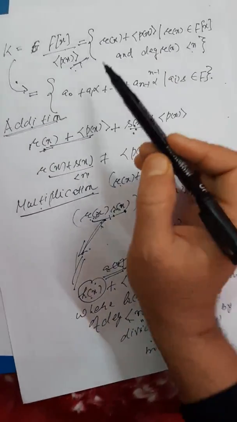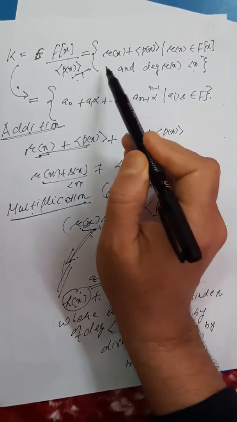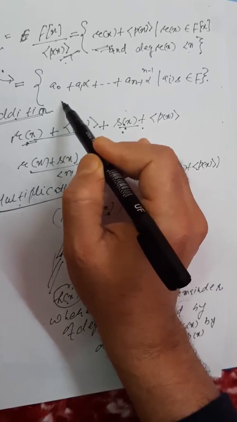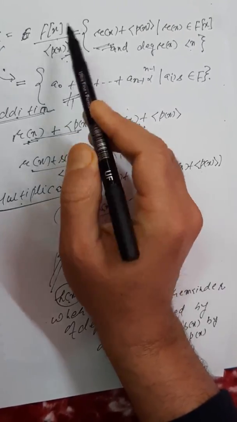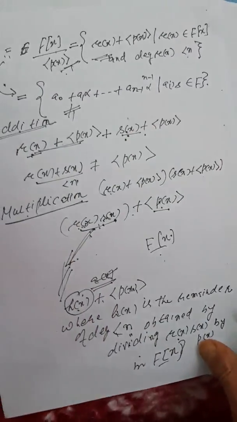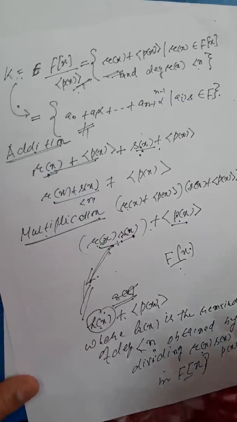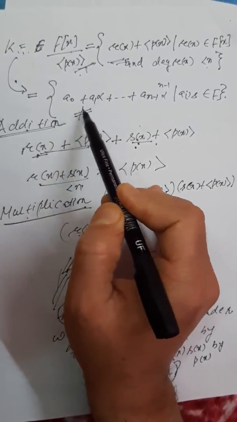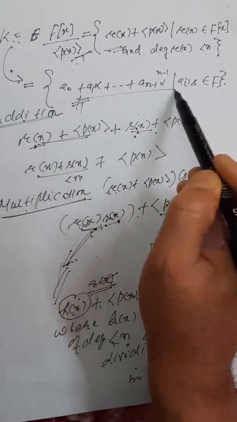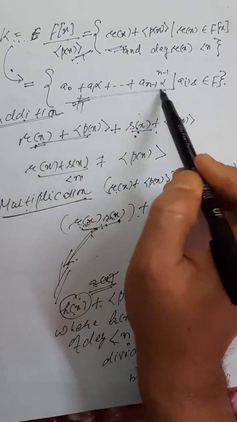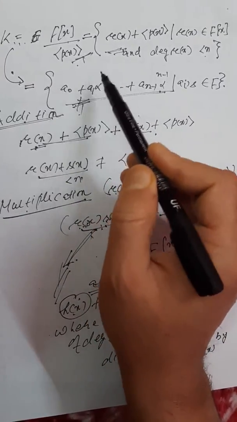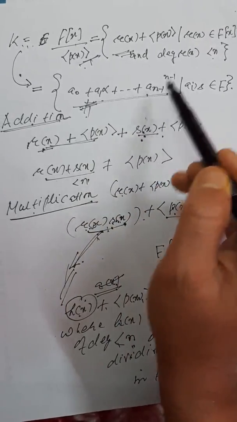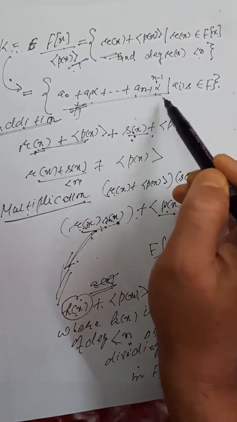So this is when we take this representation of the field K. A similar rule applies in case I take the other description of K. Again, if I take any two members here, they would be polynomials of degree less than n in alpha. So if I add them, I would again get a polynomial of degree less than n, or you can say of degree n minus 1 in alpha.